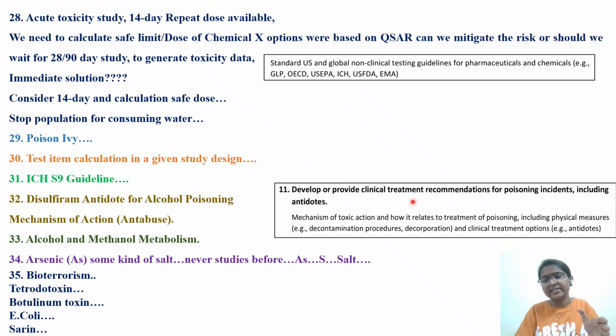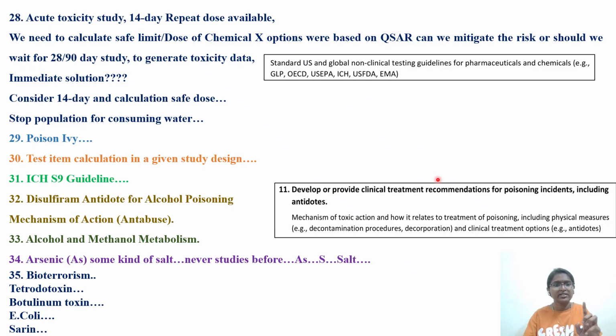Develop or provide clinical treatment recommendations for poisoning incidents, including antidotes. With respect to that, they will give you some kinds of poisonings in the options, and they will give you antidotes. So you should know the mechanism of toxic action. You should know how it relates to treatment of poisoning, including physical measures and decontamination procedures. Nowadays, whatever FDA inspections are taking place, they're asking for decontamination procedures. In the case of analytical toxicology related questions, these things are very important. Then decorporation and clinical treatment options, for example antidotes.